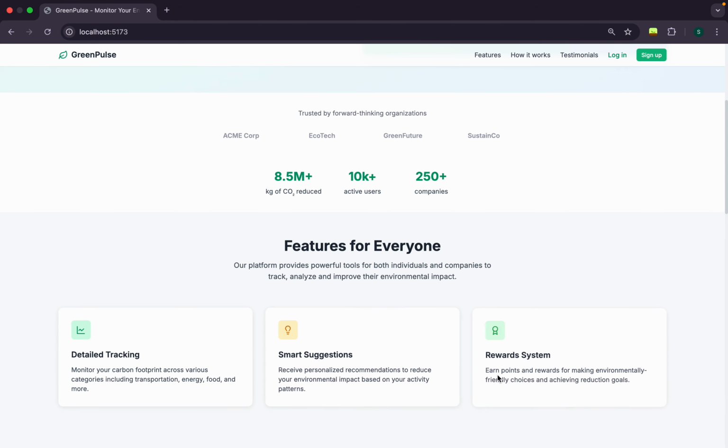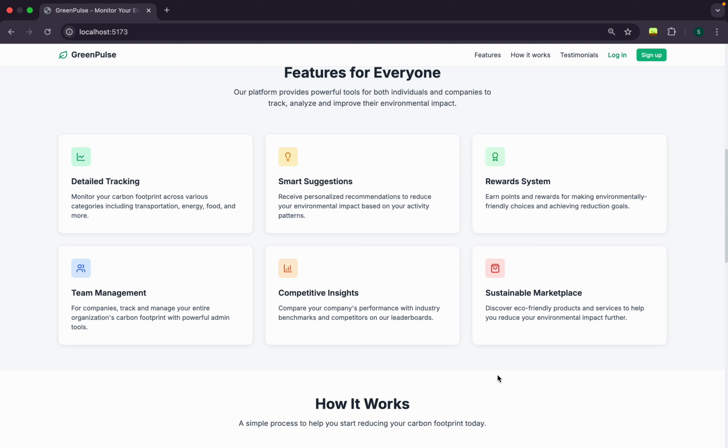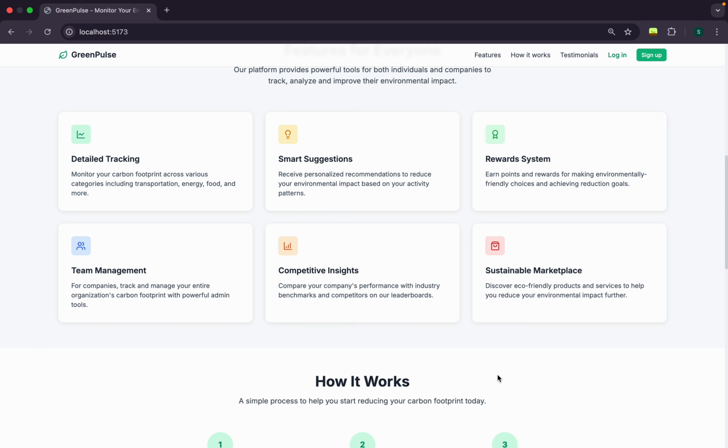So, here's the problem we're trying to solve. Most companies and even most people don't realize how much their everyday activities silently damage the environment. Even when they try, tracking emissions is confusing, time consuming, and boring. So that's why we built this application. We provide detailed tracking, smart suggestions, reward systems, insights, and much more.